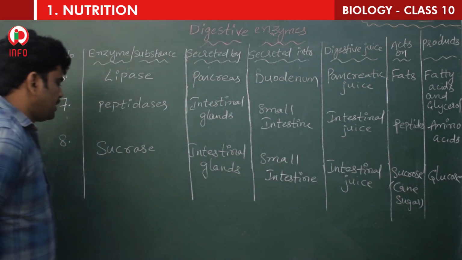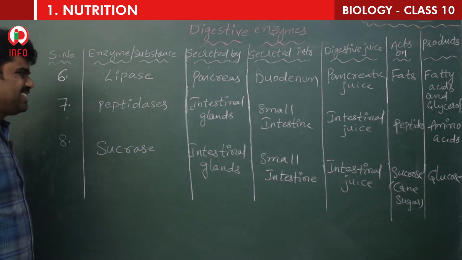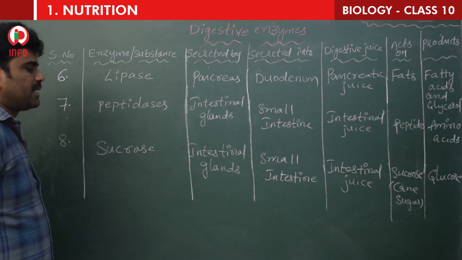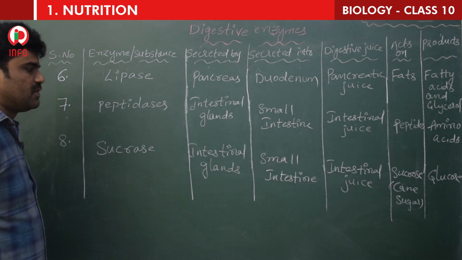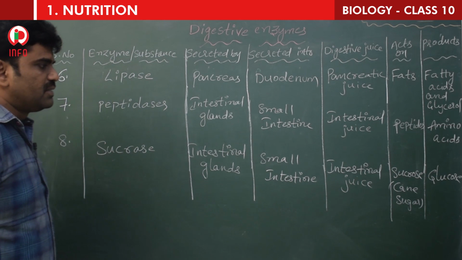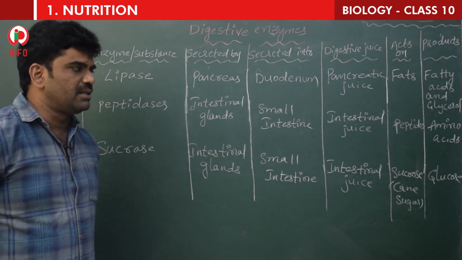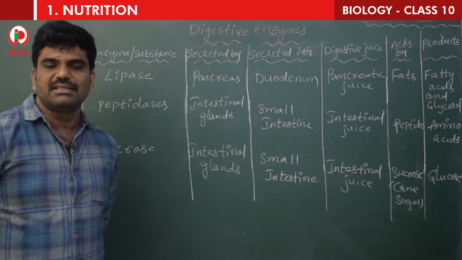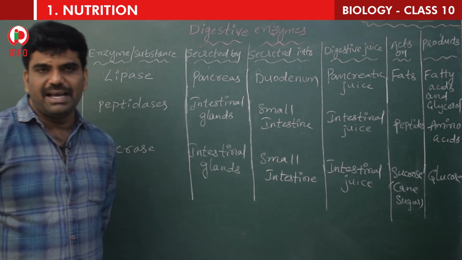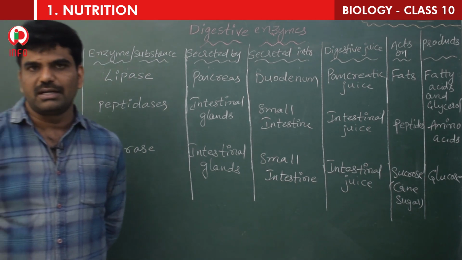So once again, sucrase, the 'ase' is the enzyme ending. It is secreted by intestinal glands into the small intestine, and the digestive juice is intestinal juice. It acts on sucrose, and the product is glucose. So this is the enzyme table, and we have questions also down the table.